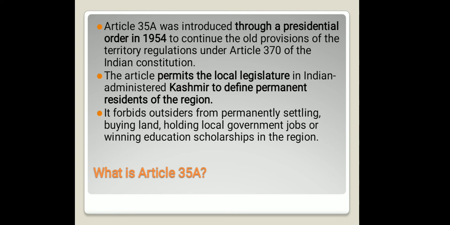The permanent residence certificate is given to permanent residents of the state, and it is only these residents who can apply for jobs in the state, who can have immovable property in the state, and who can reside there permanently. It forbids outsiders from permanently settling, buying land, holding local government jobs, or winning education scholarships in the region.